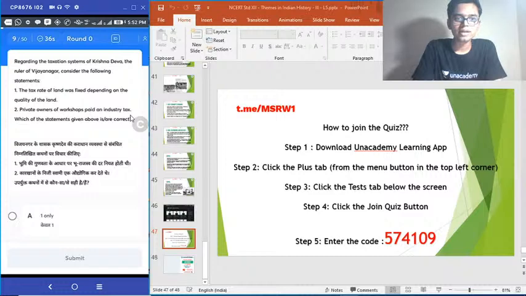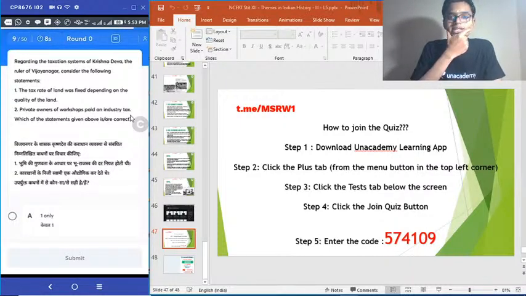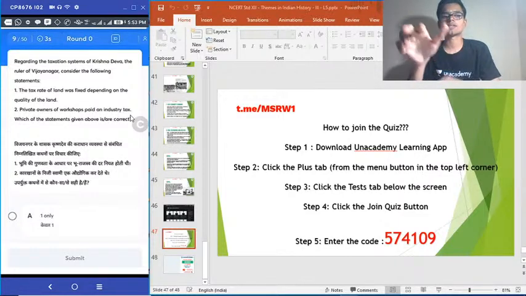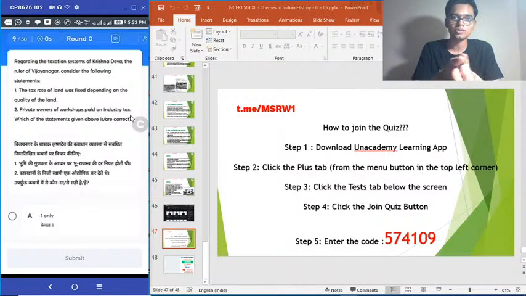9th question. Regarding the taxation system of Krishnadevaraya, the ruler of Vijayanagar, consider the following statements. 1. The tax rate of land was fixed depending on the quality of the land. 2. Private owners of workshops paid an industry tax. Which of the statements given above is or are correct? I have asked the same question in my medieval India quizzes, I think last week sometime. Let's see how many of you remember this. All of you should get this right because the same question was asked in UPSC also. This is a UPSC 2018 question.